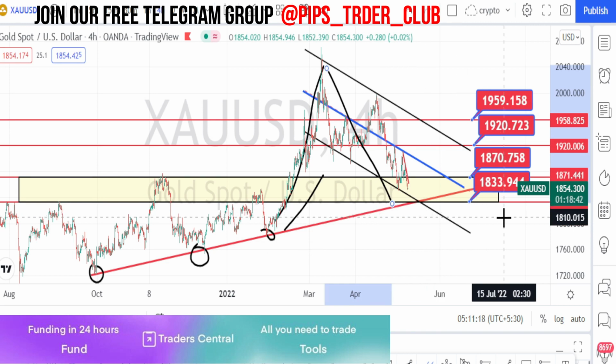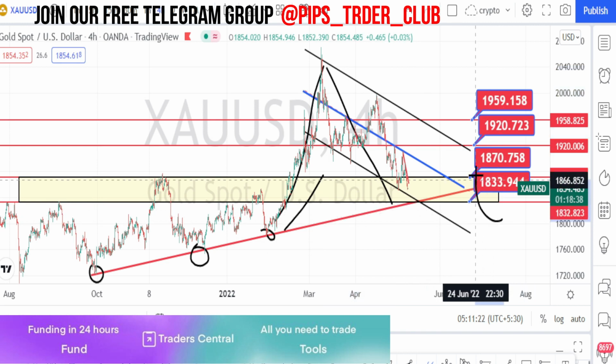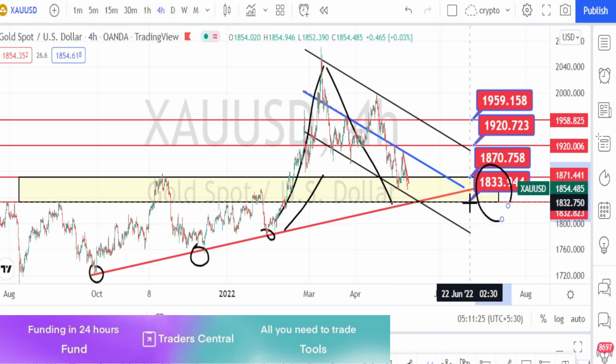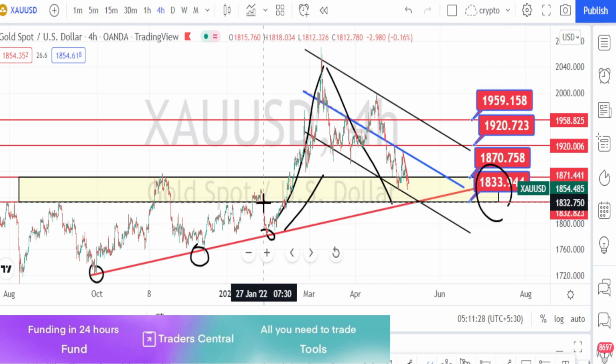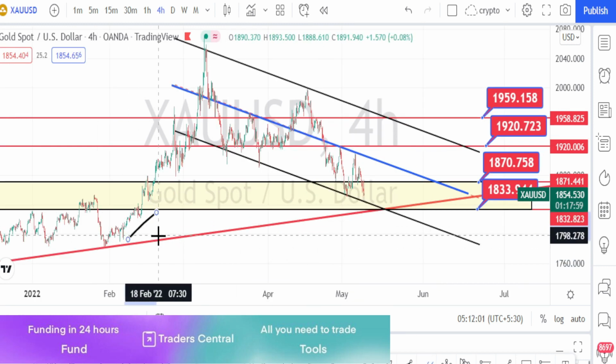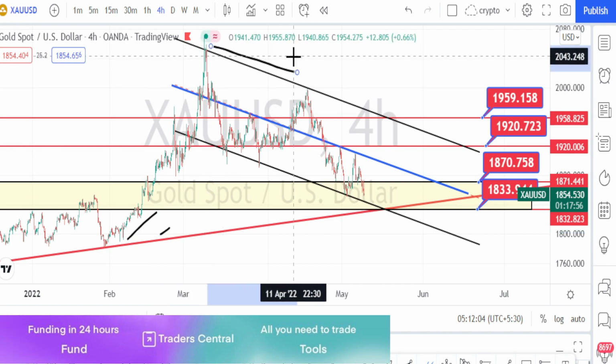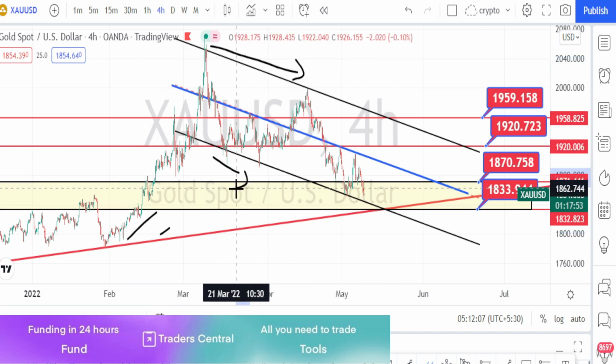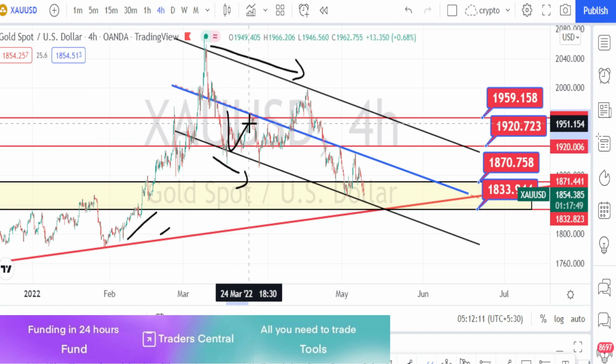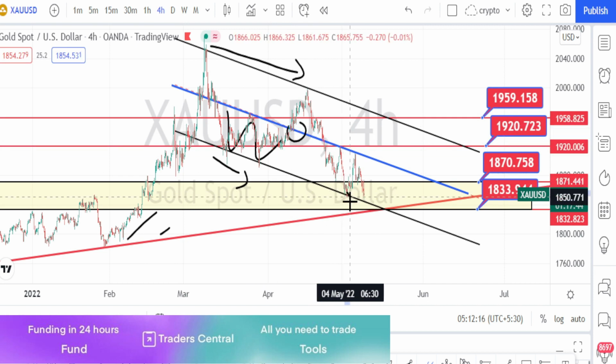When we look at the major support, 1833.944 is going to be the major support, because in the past this level had acted as a resistance level and a support level, and also it has acted as a neck level of the past price action. So within this bullish trend, currently the price action is trading within a bearish channel pattern, and within this bearish channel pattern it is trading within this mid line, which is acting as a resistance line and support line. So it has again tested this resistance line and bounced back on the bearish trend reversal.